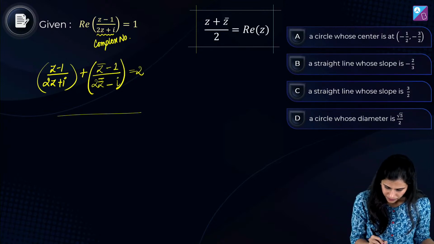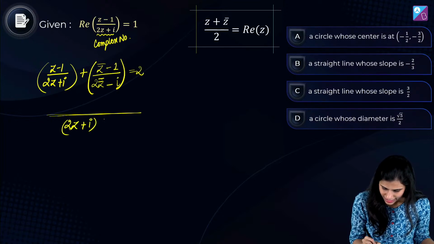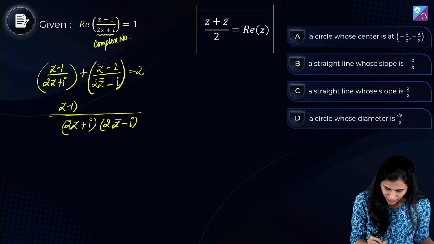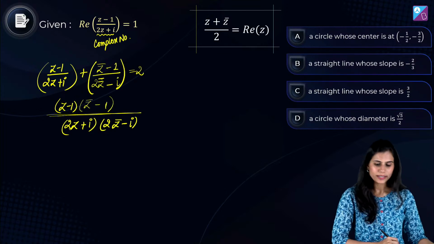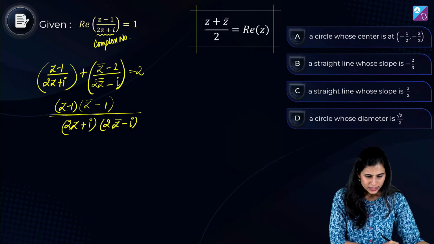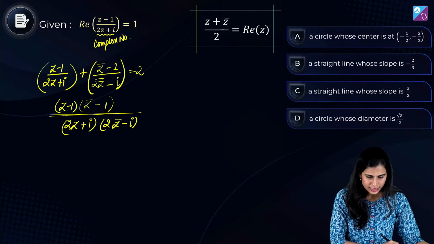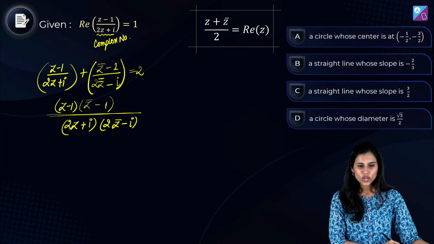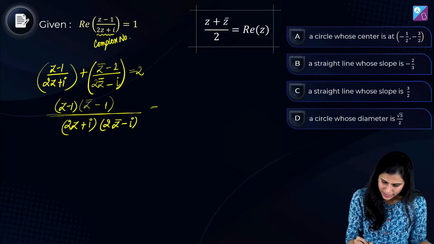Let's start. The denominator becomes 2z plus iota into 2z bar minus iota, and the numerator is z minus 1 into z bar minus 1. Yes. Correct? Okay. So this is equal to 2.